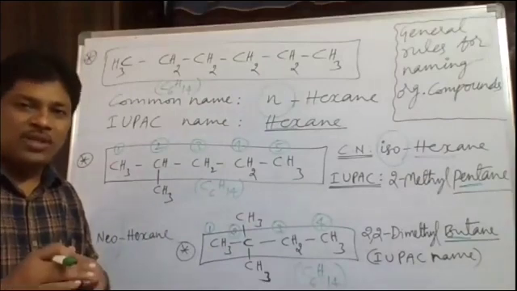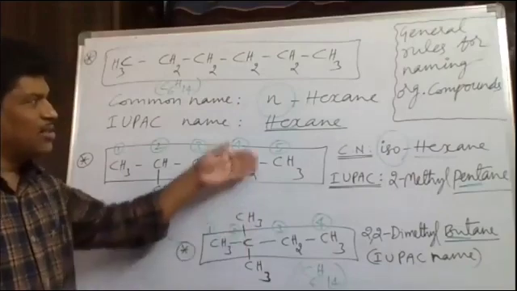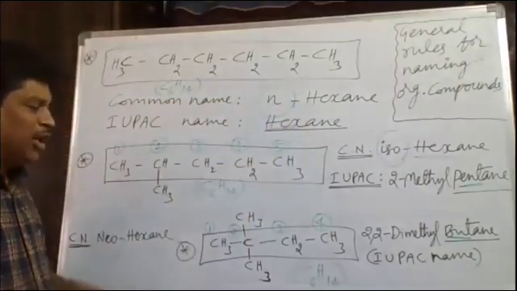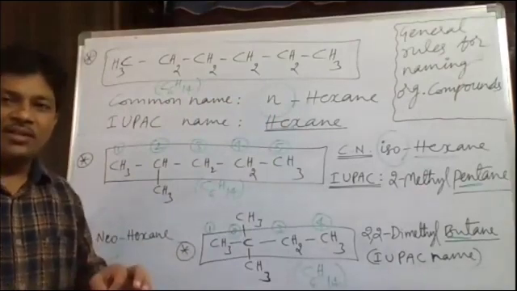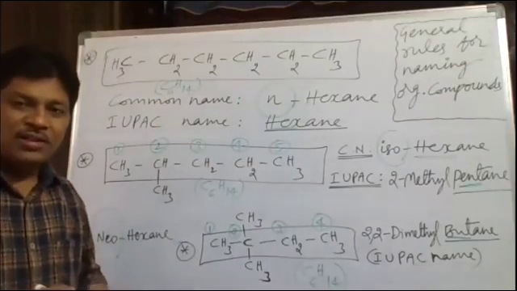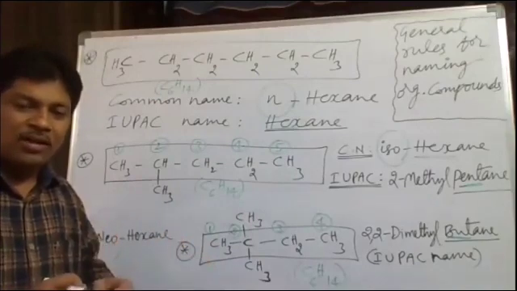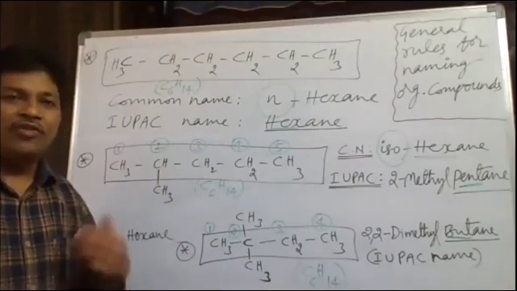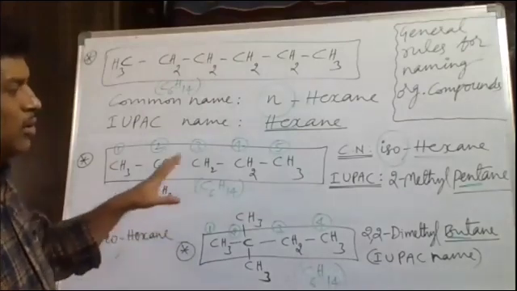So about this isomerism we will discuss in another class. For the time being, remember these 3 structures. What are these 3? N-hexane, isohexane, neohexane. These three are examples of chain isomers. What is chain isomerism? The phenomenon in which two or more structures have the same molecular formula but different chain formations are called what? Chain isomers, and the phenomenon is called what? Chain isomerism. So this concept we have to keep in mind.